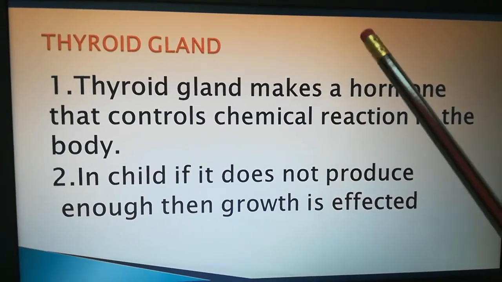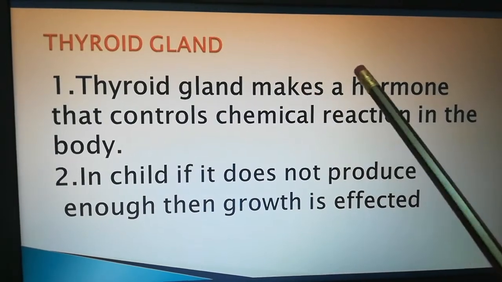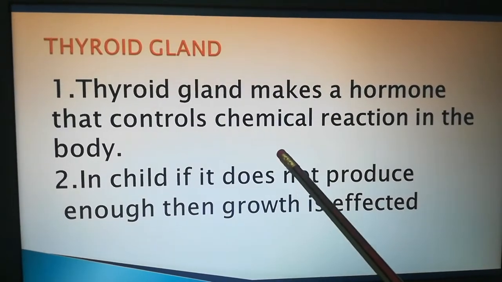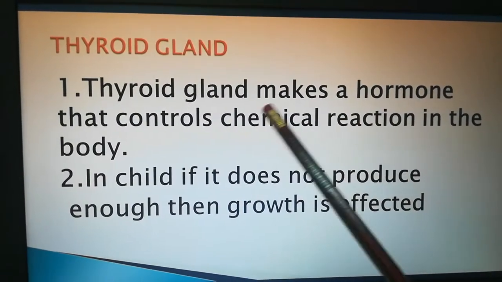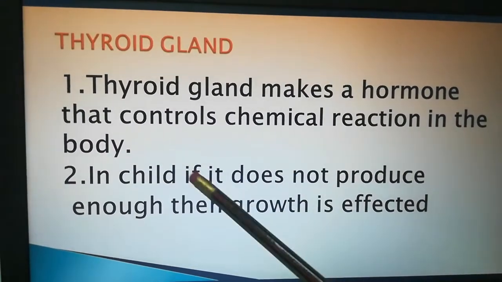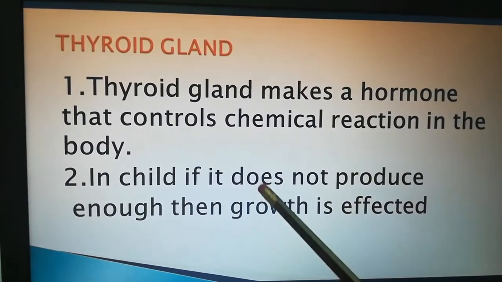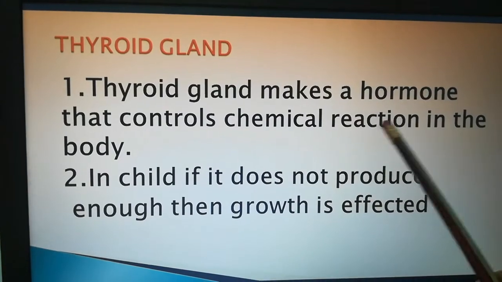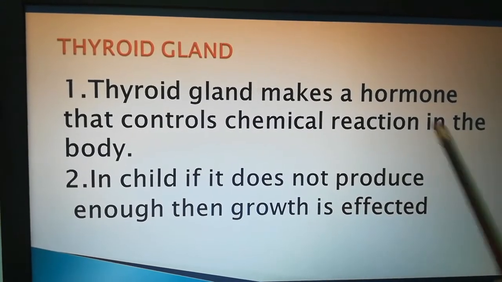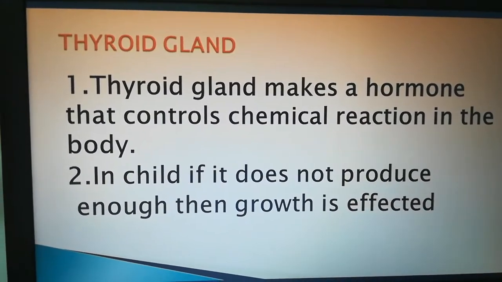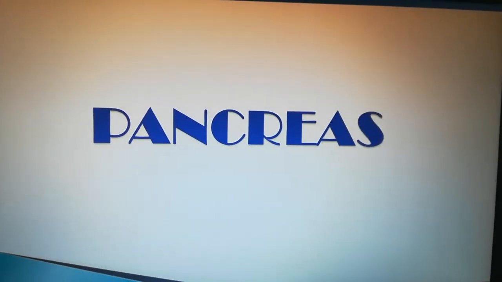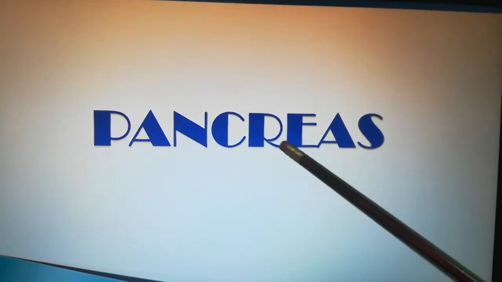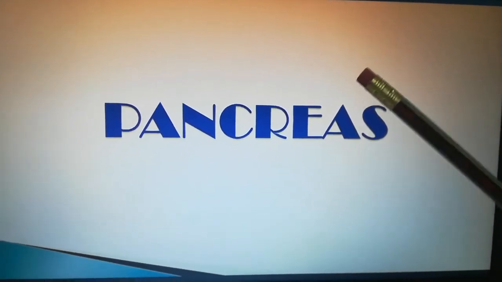You can go through it. As I said, the thyroid gland produces hormones which control the chemical reactions in the body. And if a child is not producing enough thyroid hormone, then their growth is affected. Let's study another gland, that is the pancreas.